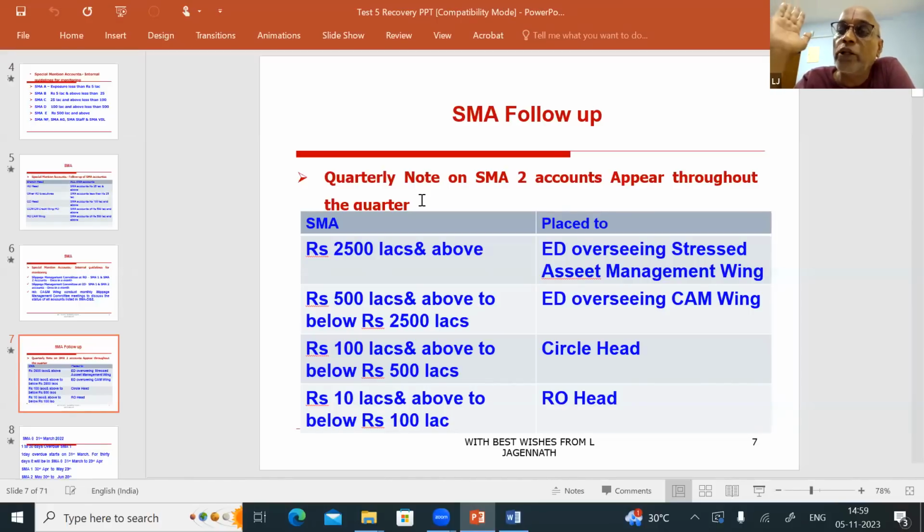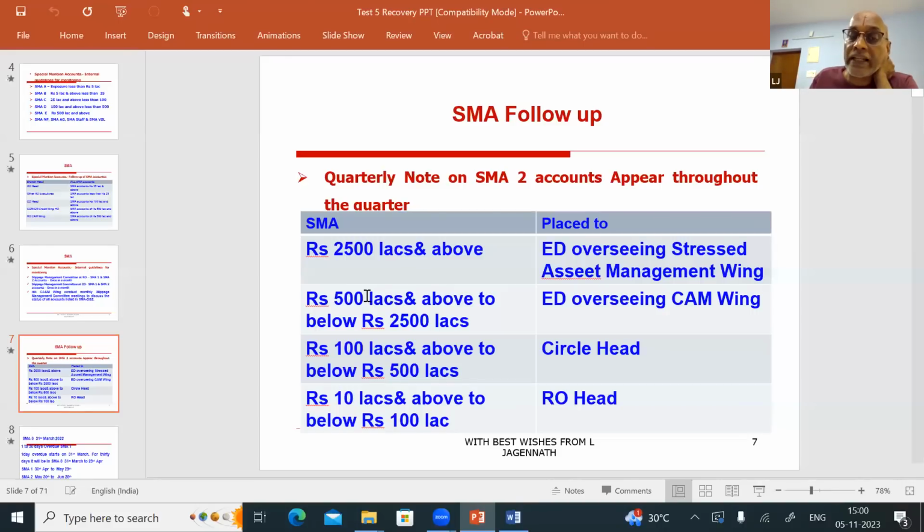So this account continuously is appearing all the 3 months in SMA2. For those types of accounts, a note has to be placed to the appropriate authority depending upon the exposure of the party. So if they ask, you should not miss. If the exposure is 25 crores and above, that is 2,500 lakhs and above, a note has to be placed to the executive director overseeing stressed asset management wing. Why is this account appearing continuously in SMA2 in this quarter? It is a threat account. It may slip to NPA at any point of time.